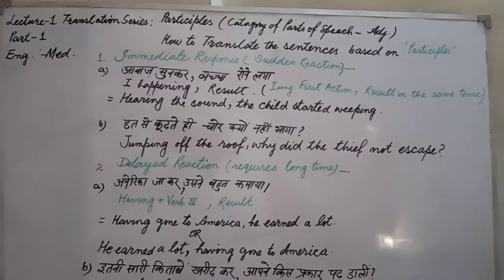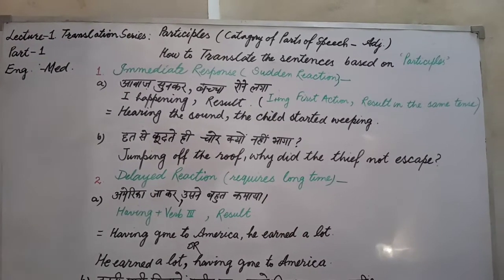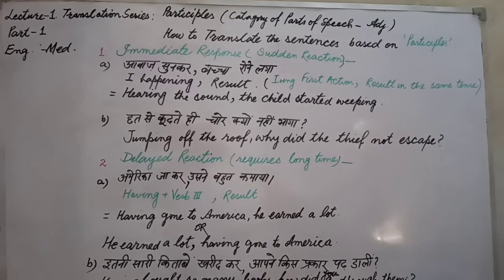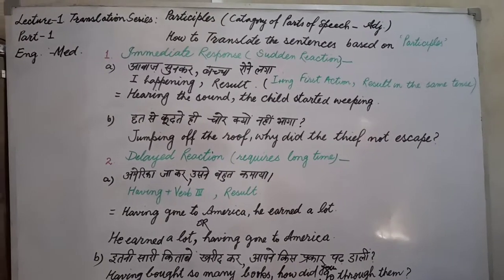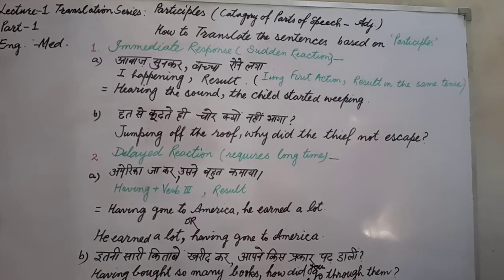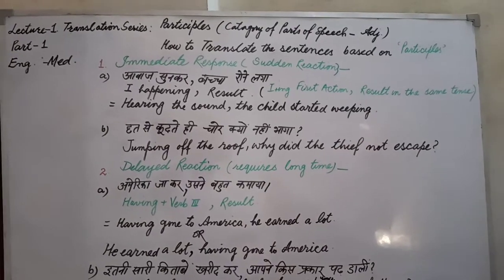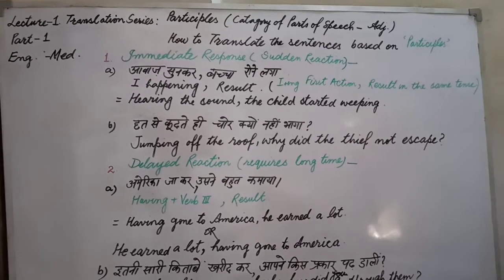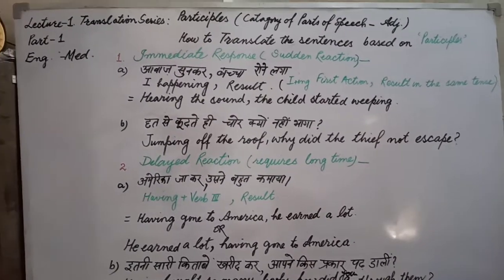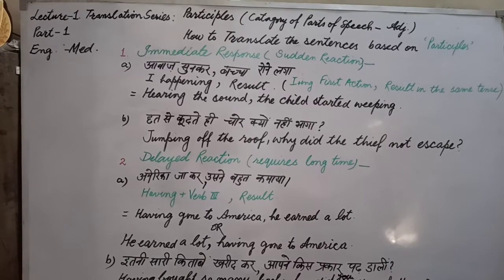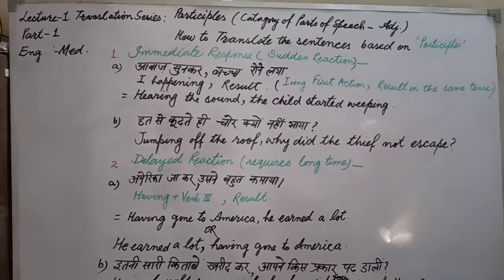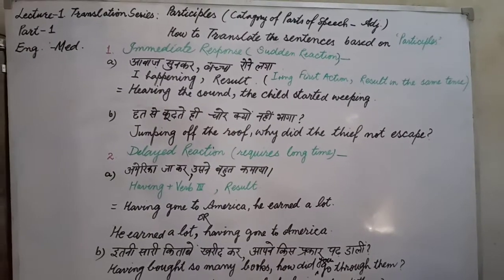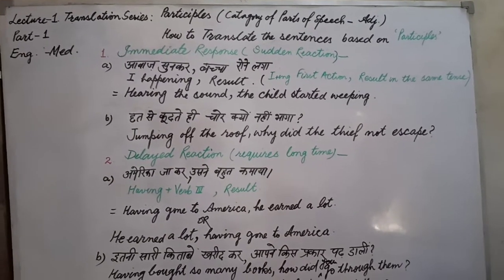If we talk about the category of parts of speech, a participle acts as an adjective. Adjective means that it says something about some noun or pronoun. But this adjective is not an ordinary adjective. It is derived from a verb to show some quality. The verb plus first form, and the third form of the verb, is called a participle. I have categorized this participle in many parts.